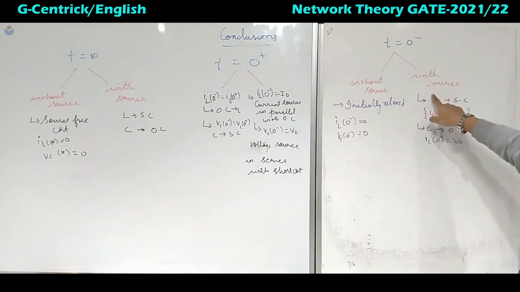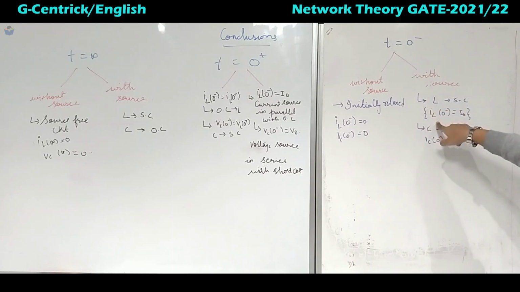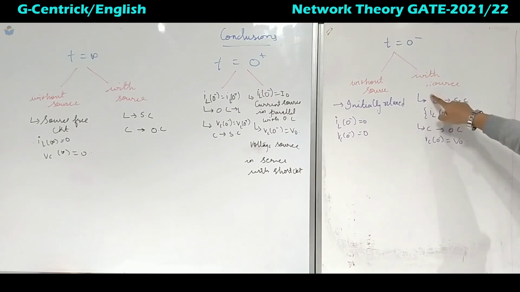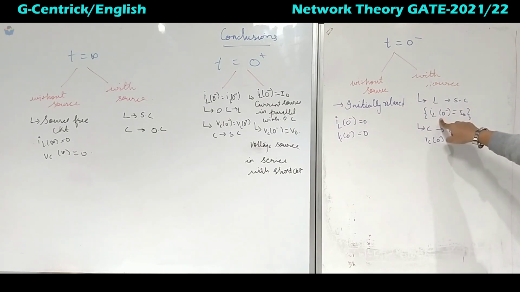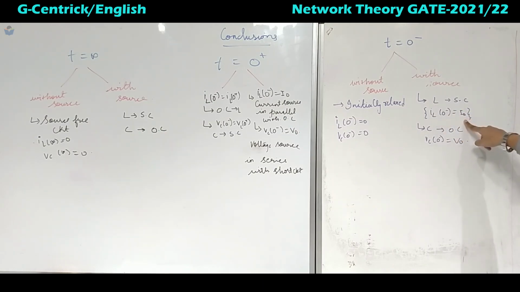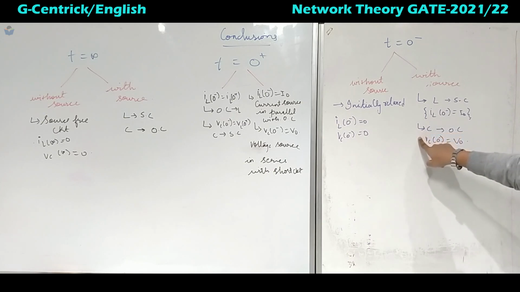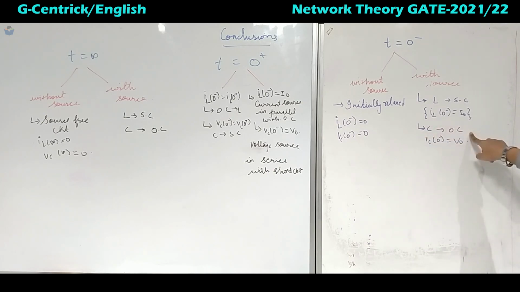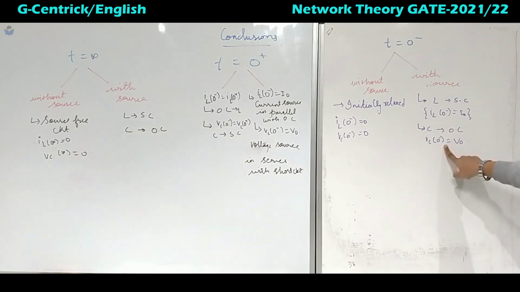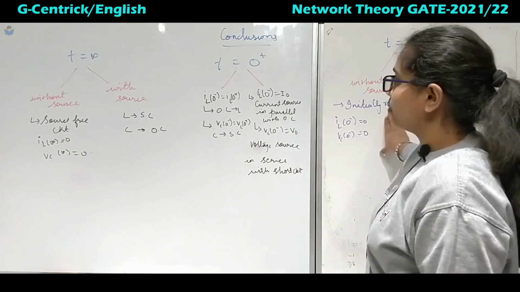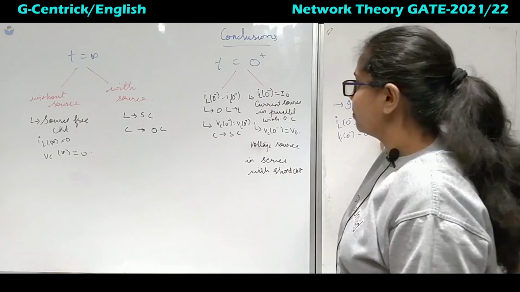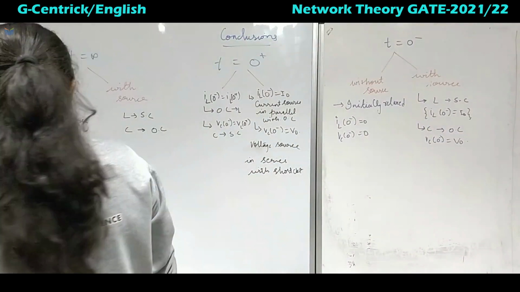With source, if L and C are present, what will you do? If L is there, you will short circuit it, and the value will be equal to I naught. Similarly, if a capacitor is there, we will open the capacitor, and the voltage across it will be equal to V naught. This is at t equal to 0 minus, just before the switch is closed.